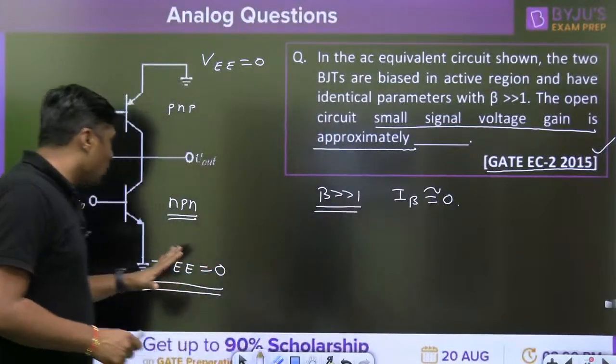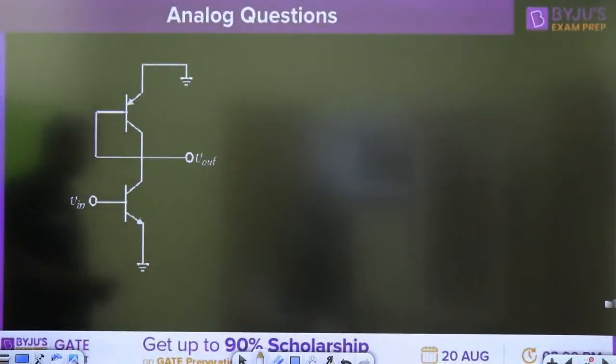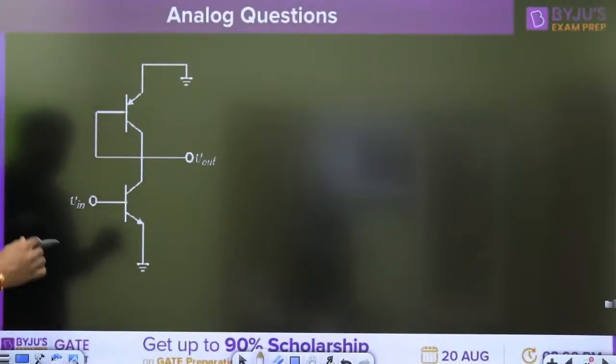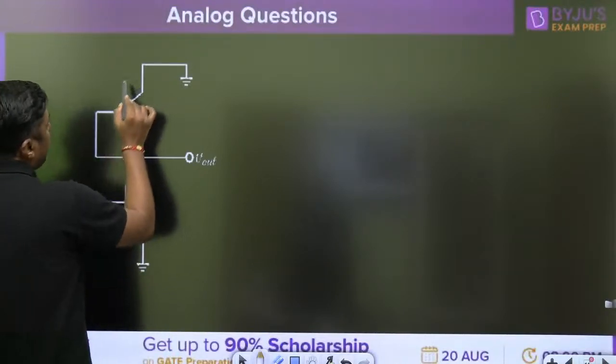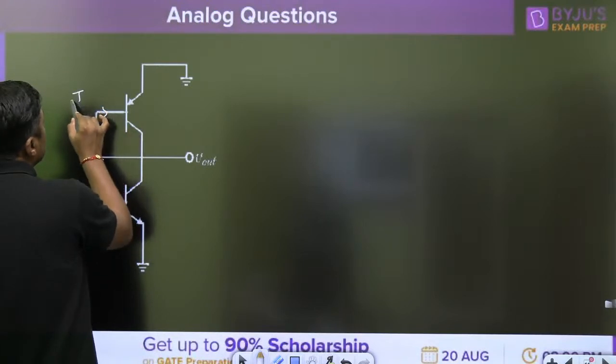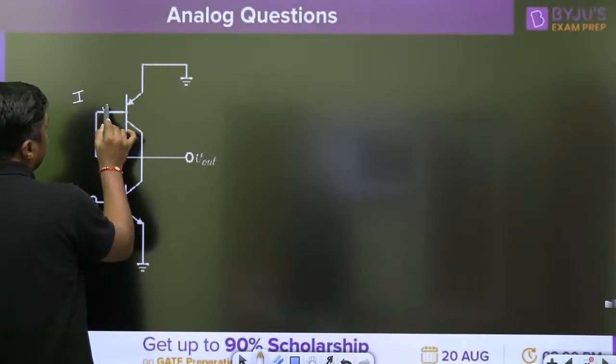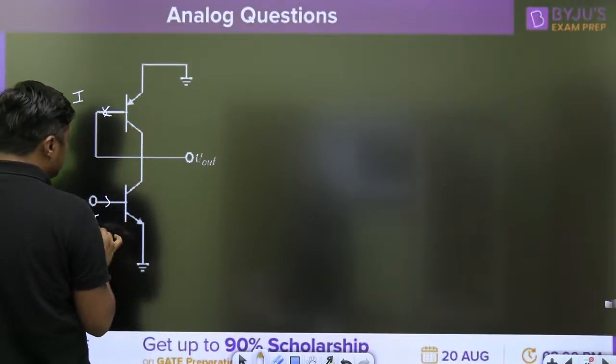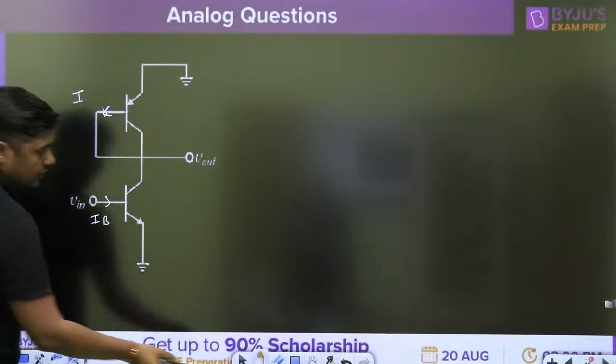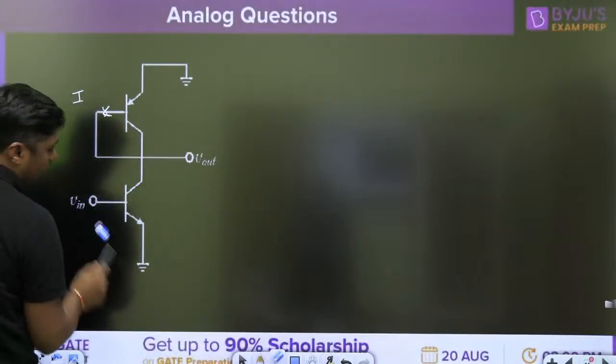There is no need to draw the small signal model. We can use a very simple concept. Try to understand. If the beta is very large, what is the base current in the first transistor and what is the base current in the second transistor? 0. For a small signal, again it is 0.